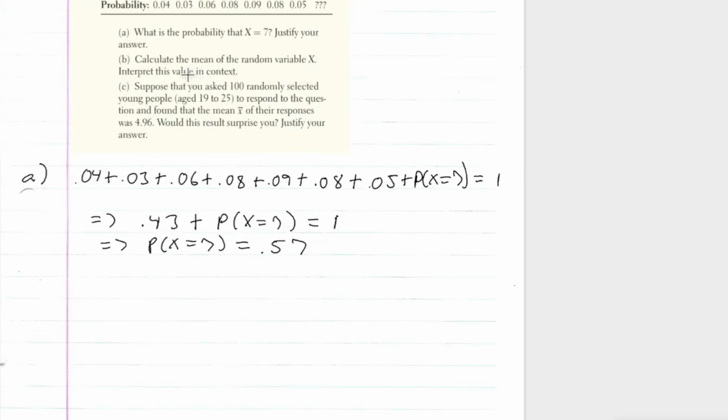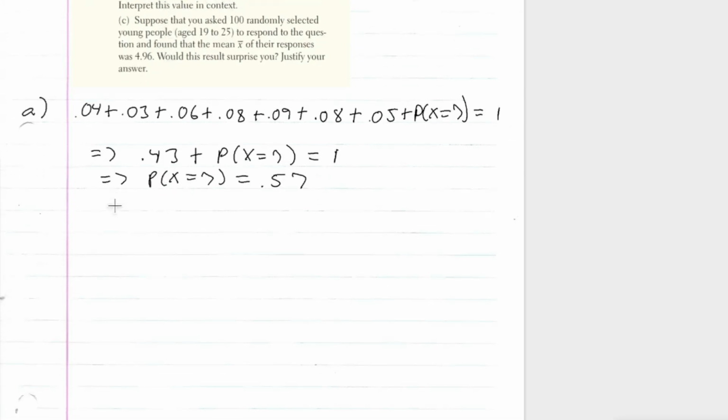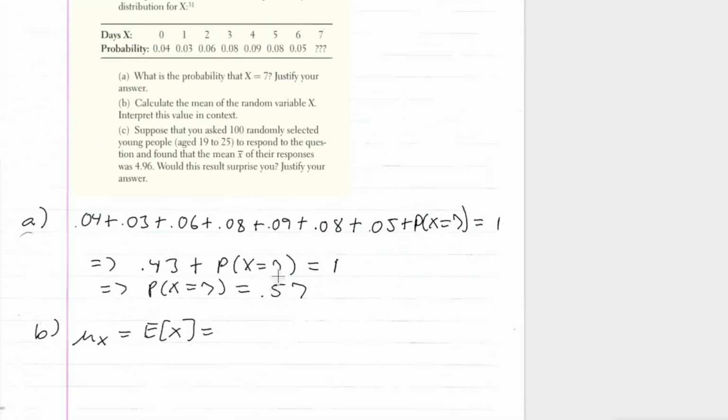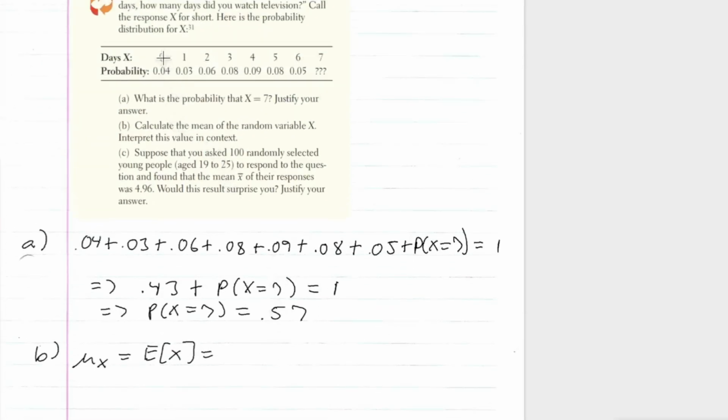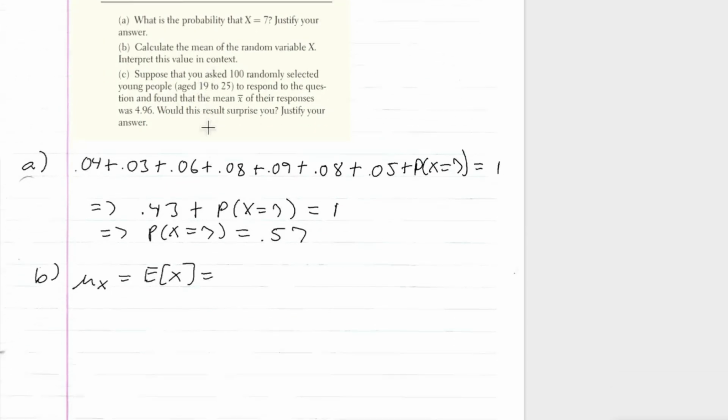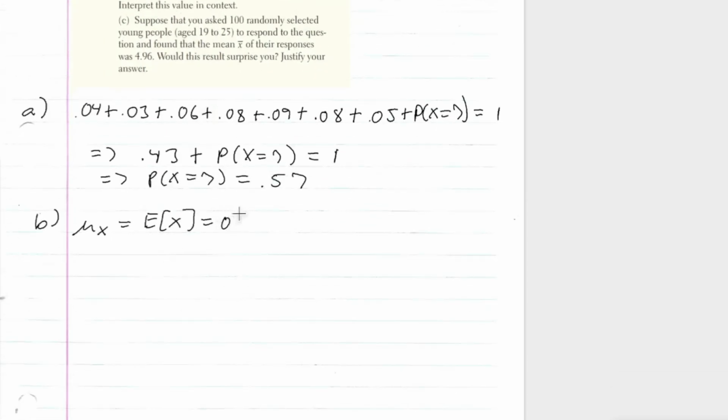All right, part B, calculate the mean of the random variable x. Okay, so the mean of x is the same thing as the expected value of x, and we have a formula for the expected value of x. It's going to be 0 times 0.04 plus